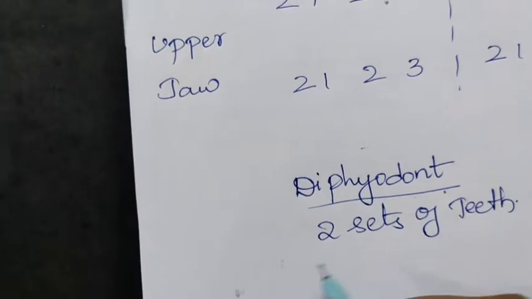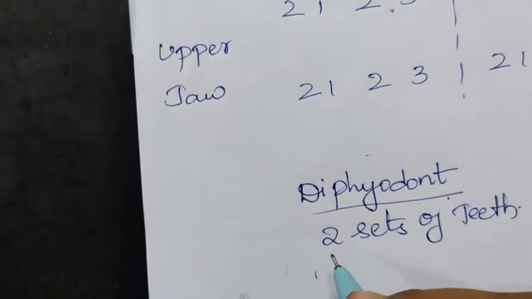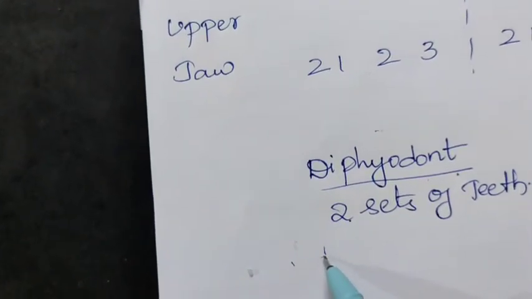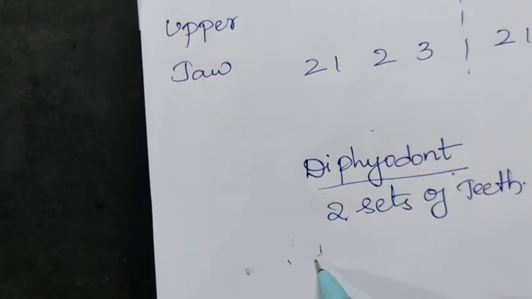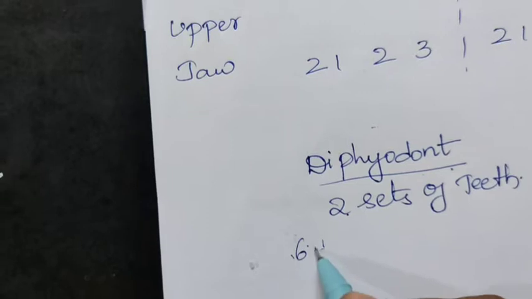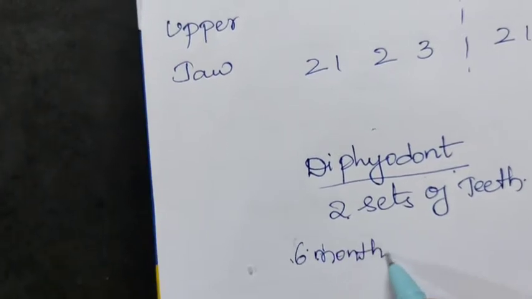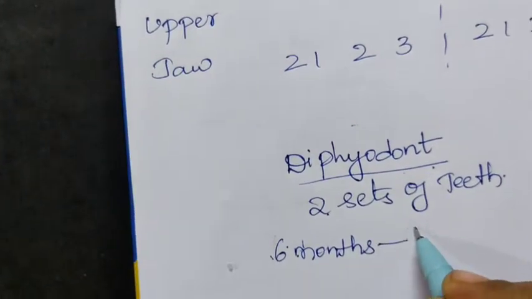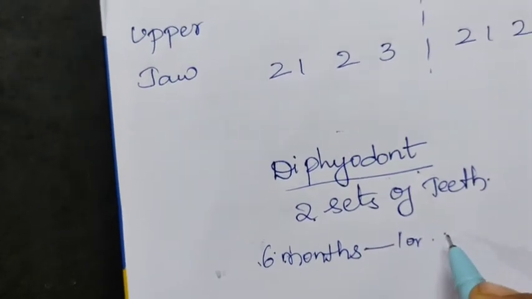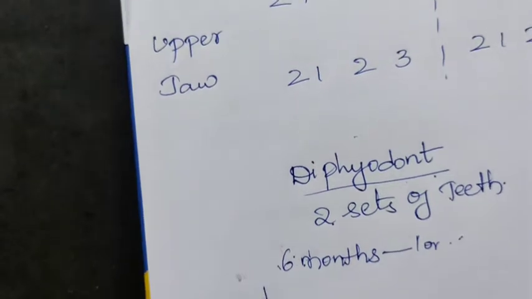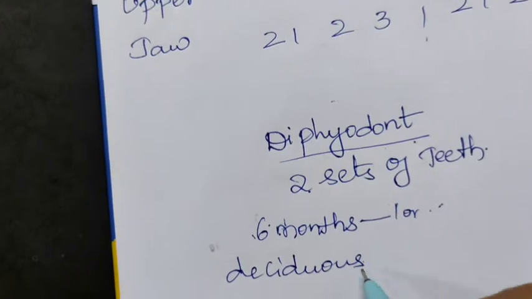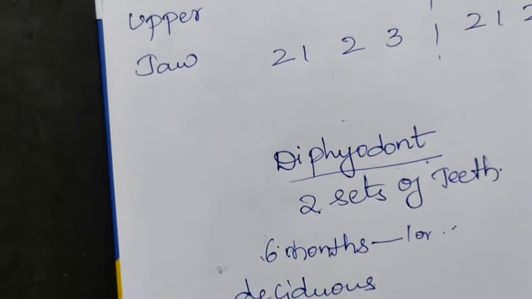That is, during the early age, from 6 months after birth till 1 or 2 years, they are going to get teeth which are of deciduous type. Deciduous teeth are nothing but milk teeth.